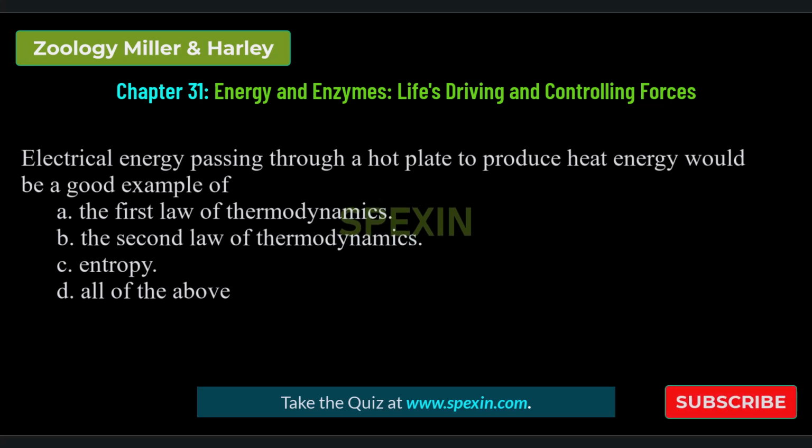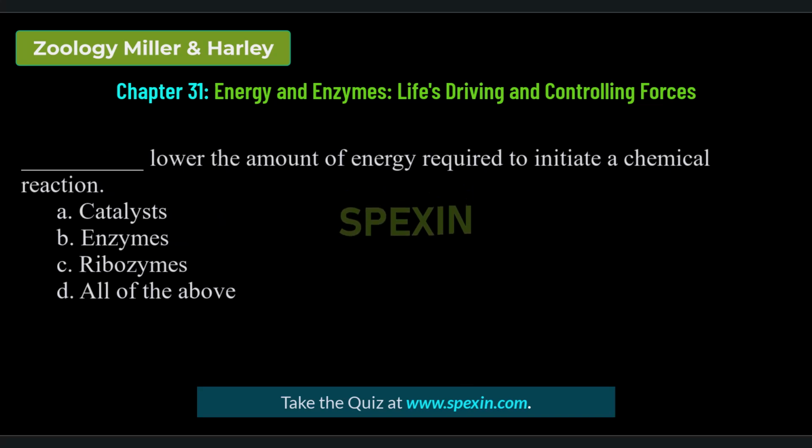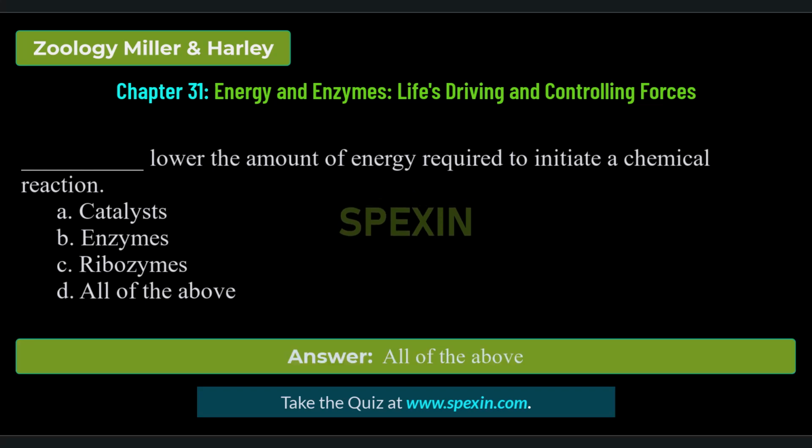Electrical energy passing through a hot plate to produce heat energy would be a good example of the first law of thermodynamics, the second law of thermodynamics, entropy, all of the above. Correct answer: all of the above. Lower the amount of energy required to initiate a chemical reaction: catalysts, enzymes, ribozymes, all of the above. Correct answer: all of the above.